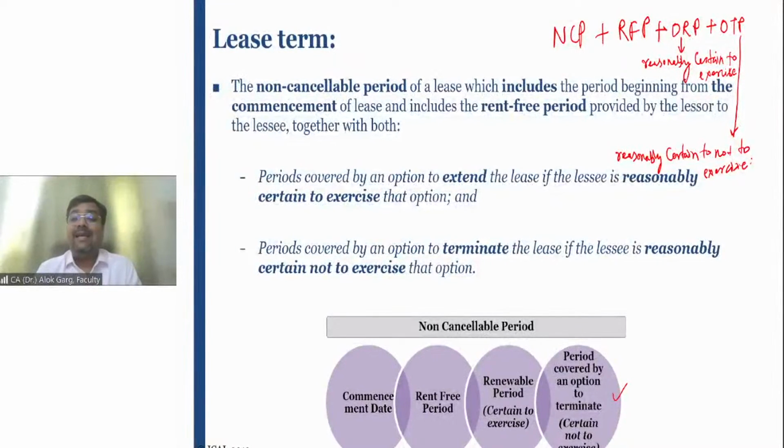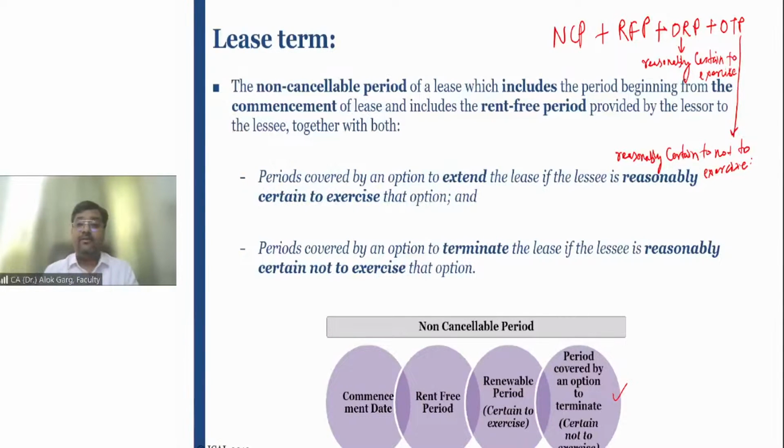But again, the lessee has done a lot of leasehold improvements, right? And after 6 years, the lessee is entitled to get a discount, right? So there are some factors which entail that the lessee will not avail the optional termination period and the lessee will continue this lease for the complete period, right?